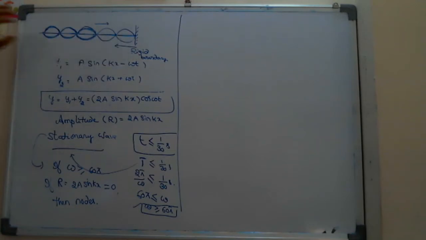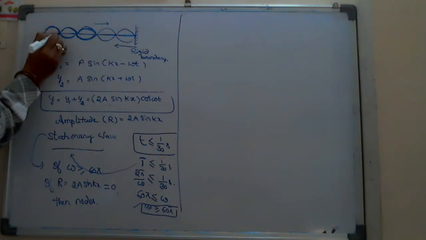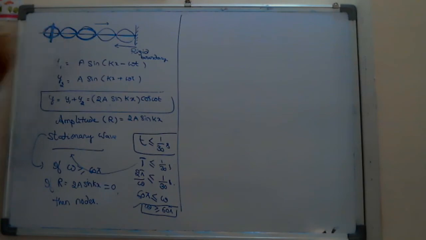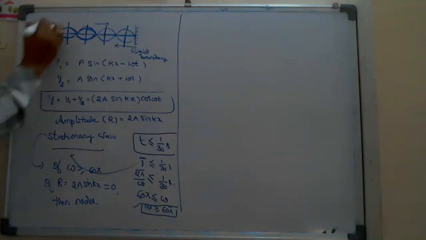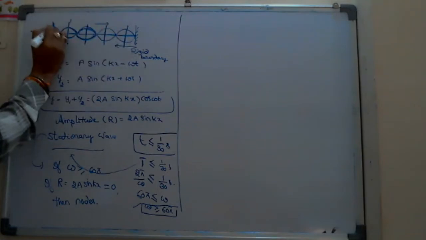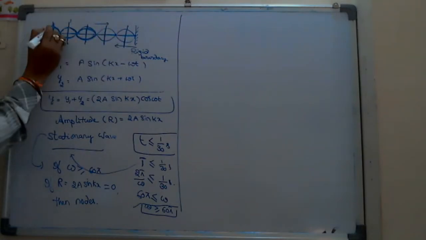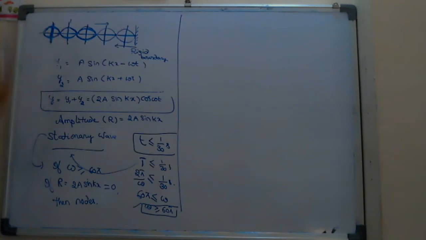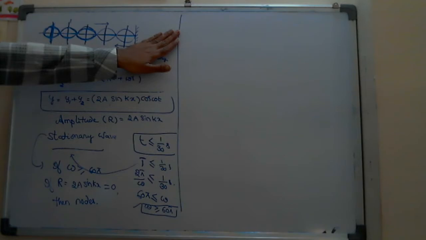And here, in the complete loop, I find the displacement is maximum at the middle part of the loops. At these locations, the maximum displacement positions, the amplitude is maximum. Yesterday we took the condition that there is no transmission into the other medium, so the total amplitude will be reflected.